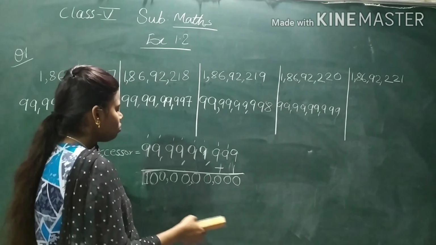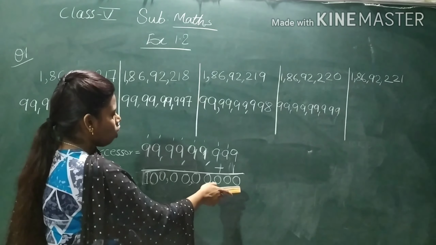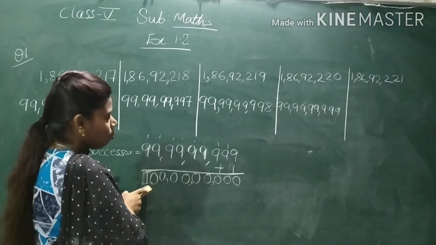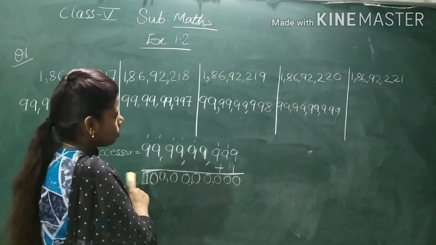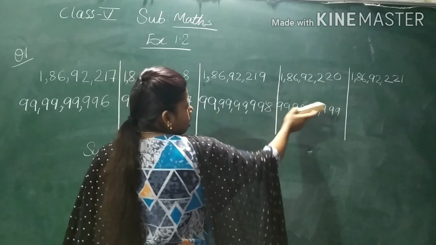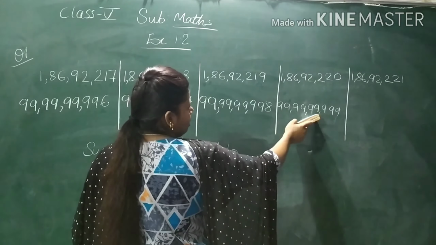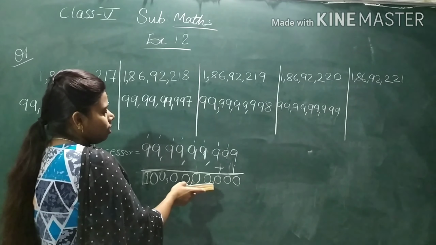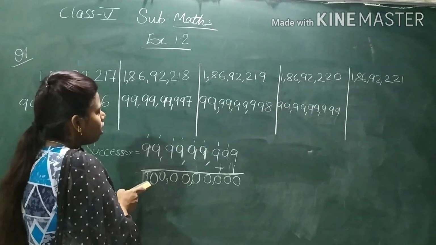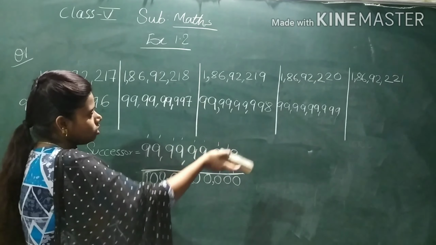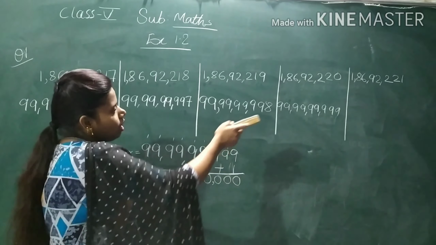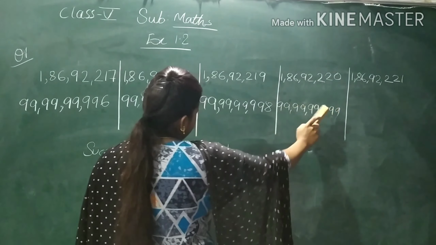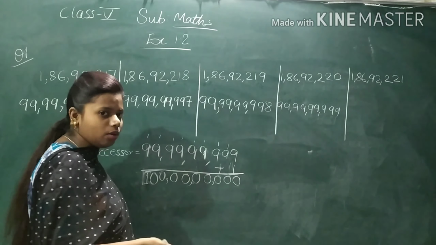Now let's see our places. After adding 1, we got this, and I placed the commas accordingly. There I have not placed a comma because it is the crore period, and in the crore period there are crore, 10 crore, 100 crore. Now, what was the question? 99 crore, 99 lakh, 99,999. When we added 1, we got 1, 10, 100, 1000, 10,000, lakh, 10 lakh, crore, 10 crore, 100 crore. After adding 1, the successor is 100 crore. So don't make the mistake of writing 9, 1, 0, 0 after 99, it will be wrong. If you are confused, you can add 1 and do it.